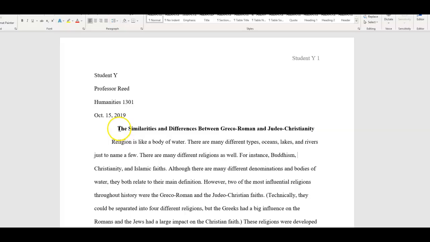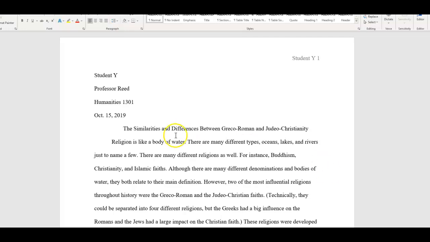The title should not be in bold, by the way. Have some sort of title that reflects what your essay's about. Do not repeat the topic. Don't just put title of my report. No, actually have a title. And I know you're thinking nobody would do that. I just graded an essay, and the title was title of your report. Literally, it said title of your report for the title of the essay.